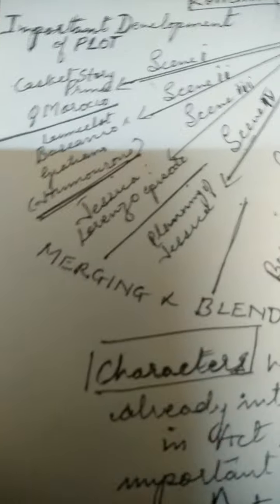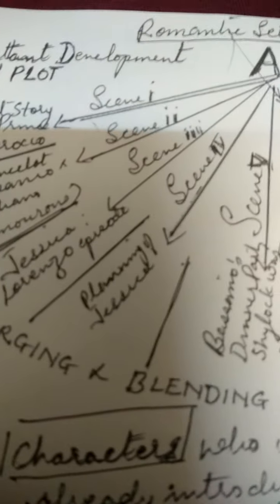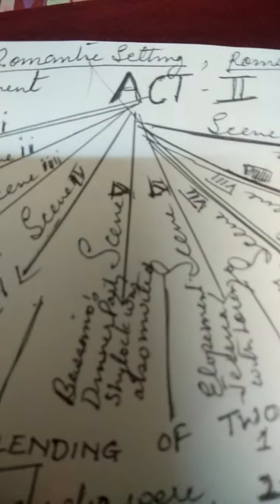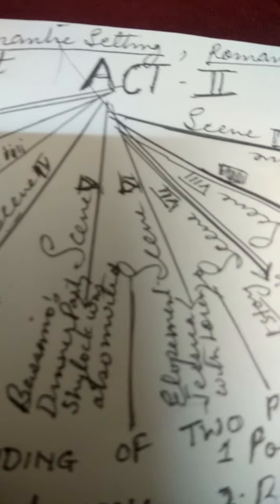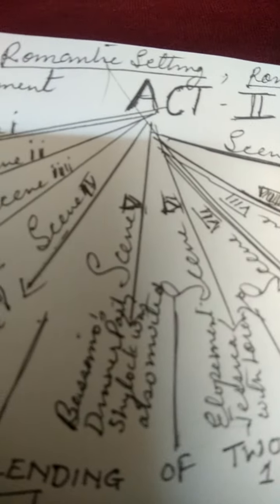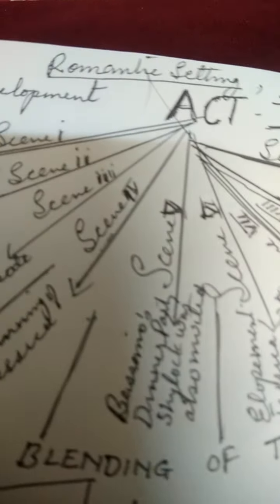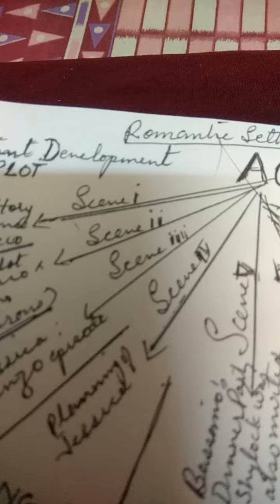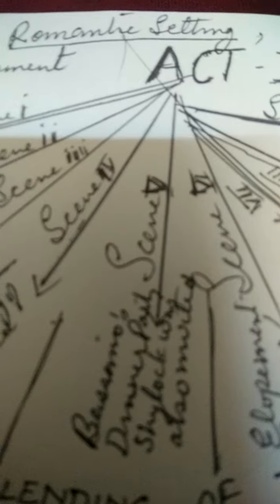Now, scene-wise, first you have a synopsis of the scene, in a very organized manner. Then in the examination your performance will be better, rather excellent. So in the first scene, the character that we meet, as I just discussed, is Prince of Morocco. And it begins with the casket story, again in the romantic setting that I have already mentioned.